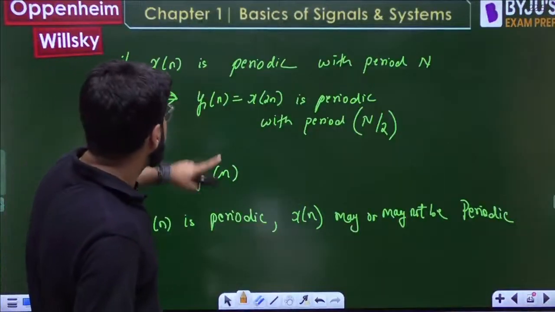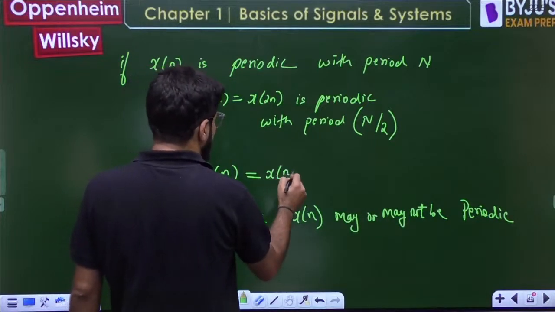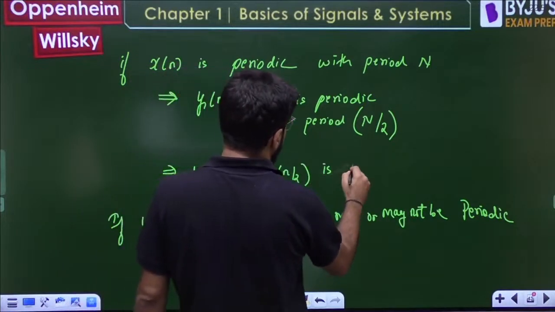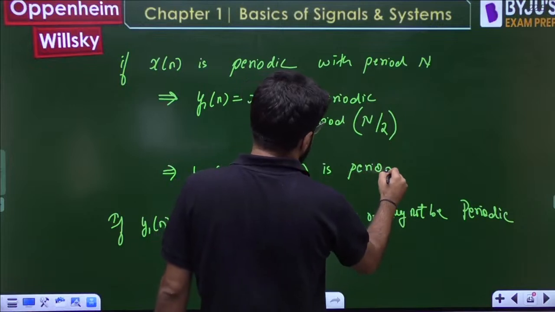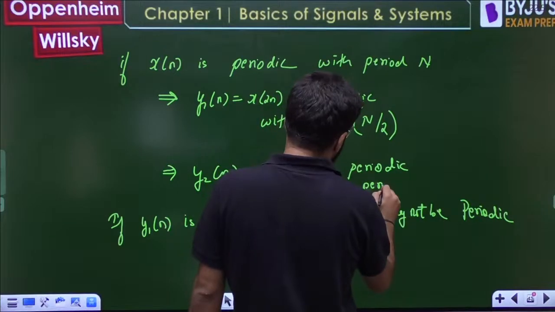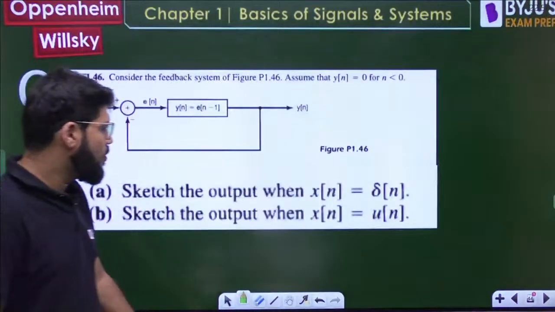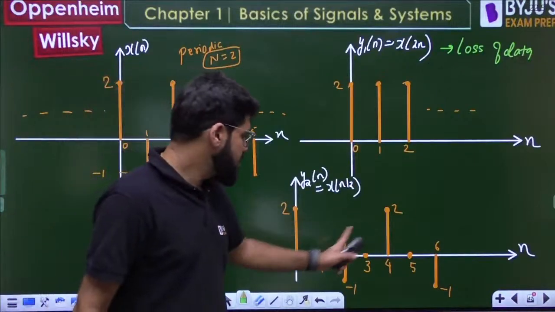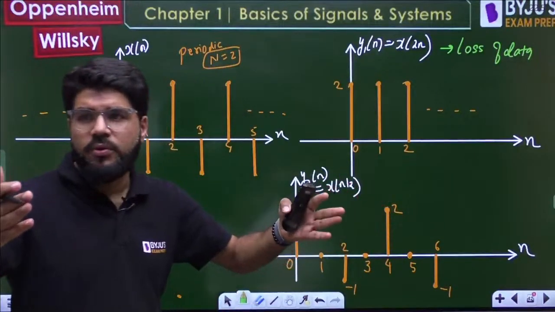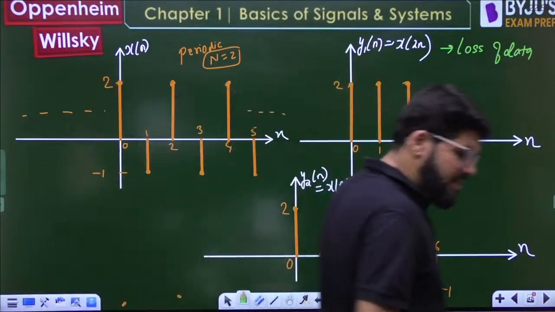So if xn is periodic, then y2n, that is x of n by 2, the expanded form, is also periodic. I have the result. And with what period? The period is also expanded, with period 2N. See, what is the period now? It is 0 to 4, 4 units. After 4 units, it is a repetition.